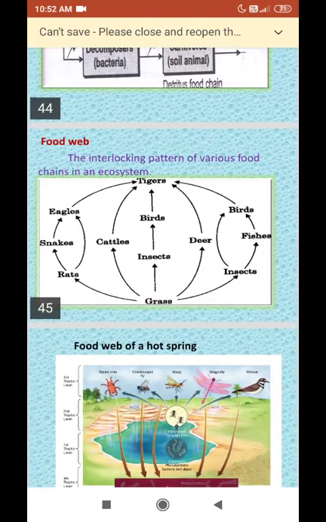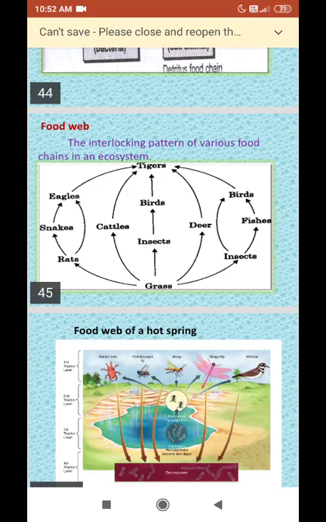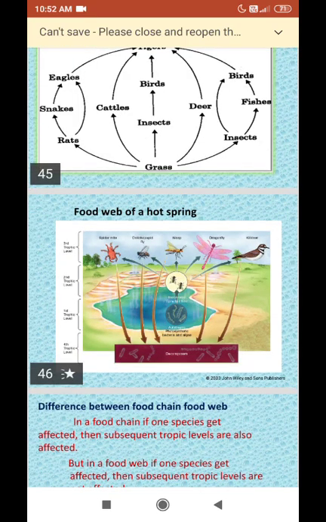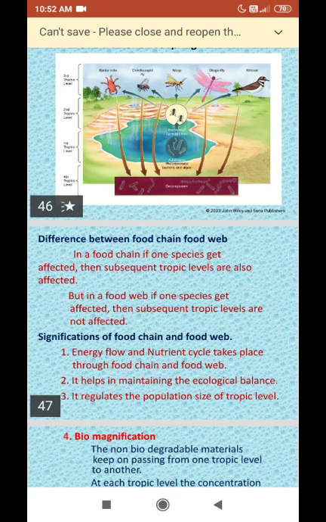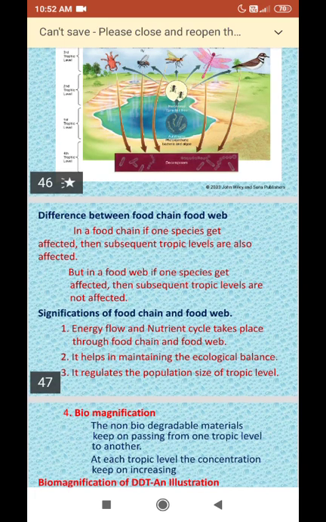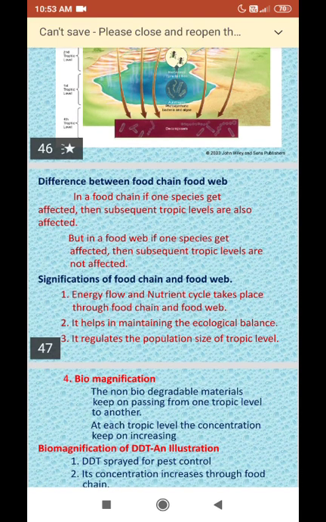Now let us learn what a food web is. The interlocking pattern of various food chains in an ecosystem is referred to as the food web. Here a number of food chains combine together to form the food web. Now let us see the difference between the food chain and food web. In a food chain, if one species gets affected, then the subsequent trophic levels are also affected. But in a food web, if one species gets affected, then the subsequent trophic levels are not affected. This is the main difference between the food chain and food web.